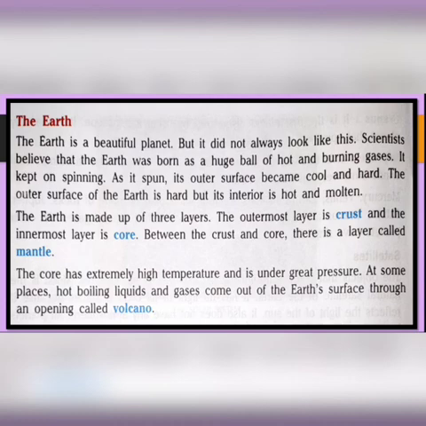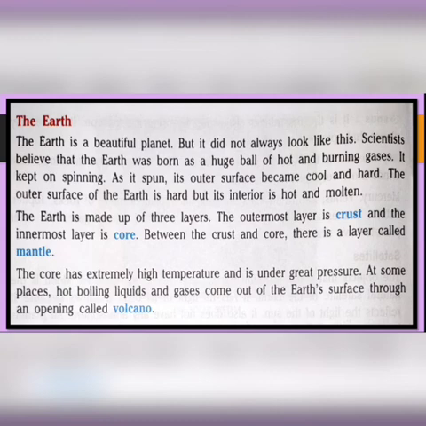So what do scientists believe? Scientists believe that the Earth was born as a ball of hot and burning gases. Later on, it became cool and hard. And the outer surface of the Earth is hard, but in the interior it is hot and molten.